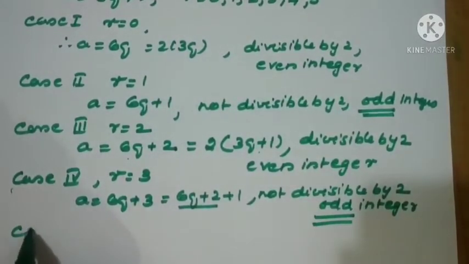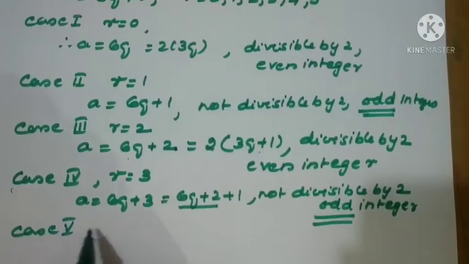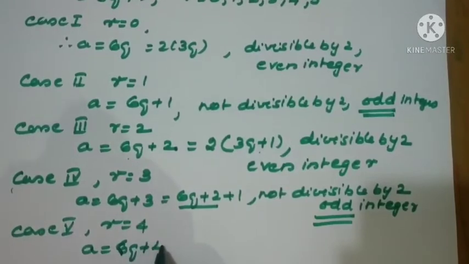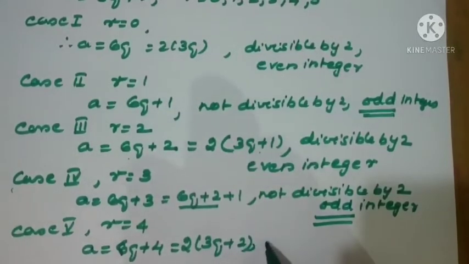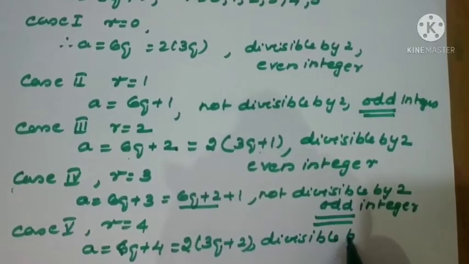Now case 5, r = 4. So what is a? 6q + 4. If you take 2, what will happen? 3q will come and 2 will come. So divisible by 2, even integer.